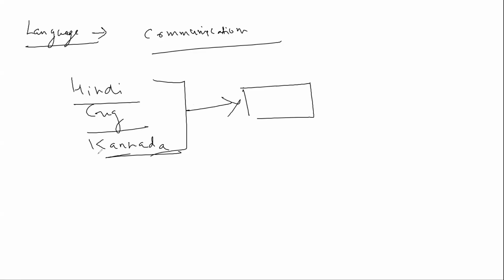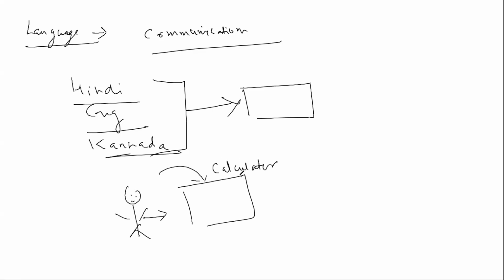Okay, but when a person has to communicate to a machine, the very first machine, I'll just take it as a calculator. What will happen if I have to tell it to do 2 + 2 and then give me the result? How do I tell it that? The very first programming language that was there in the industry for the first time,